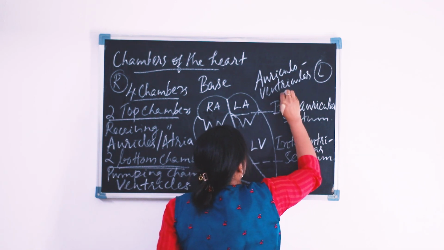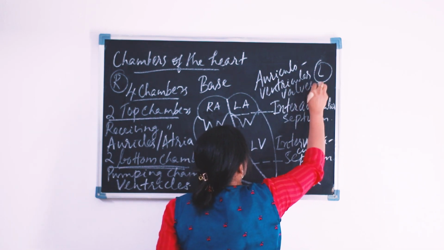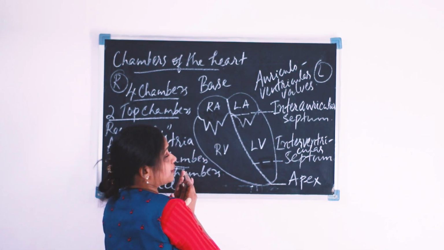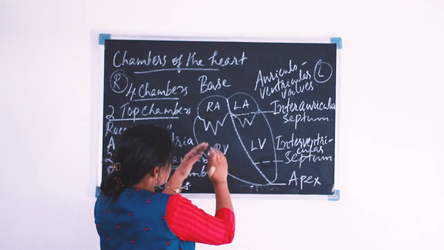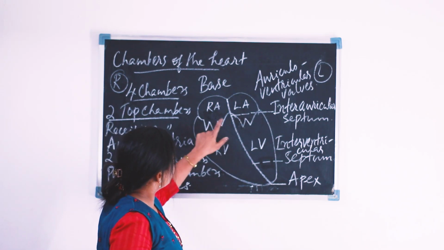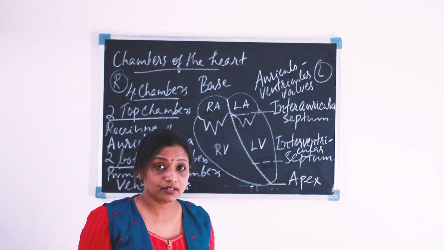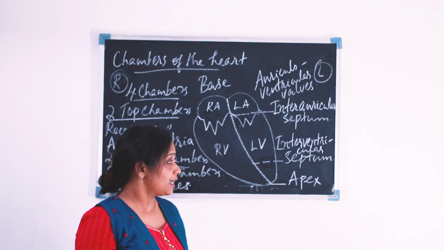Auriculo-ventricular valves. And what is the difference here? What difference have you noticed in these two valves? Is there any difference? Yes, very good.